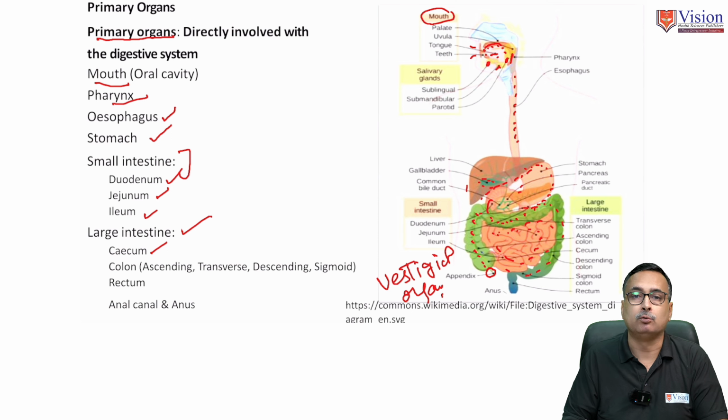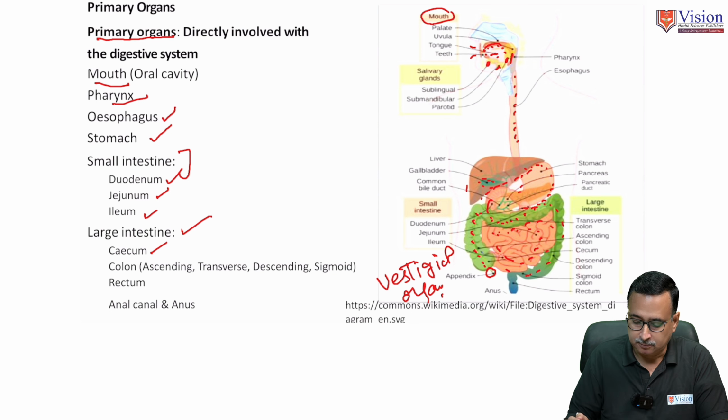That means in the human body, apparently it doesn't have any specific function, but it was functional in the predecessors, ancestors of present Homo sapiens, and it is still functional in cud-chewing mammals. So this is the vermiform appendix.